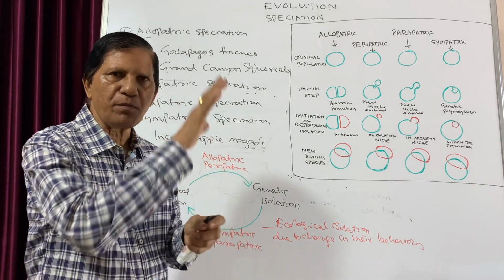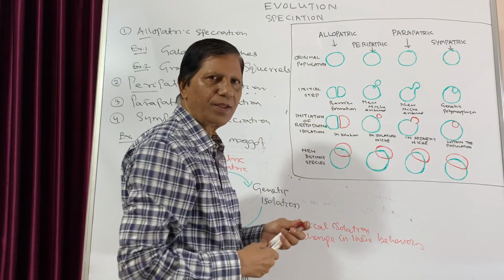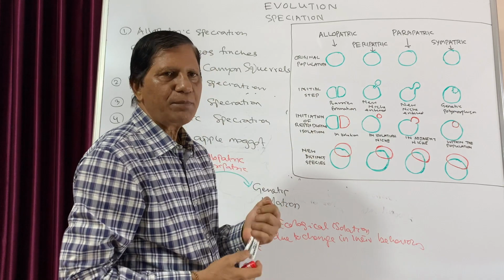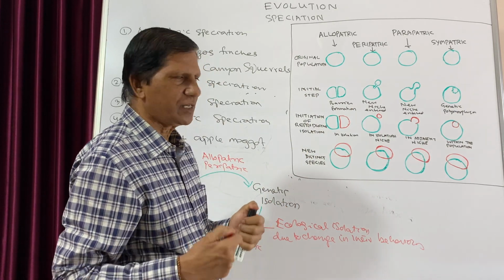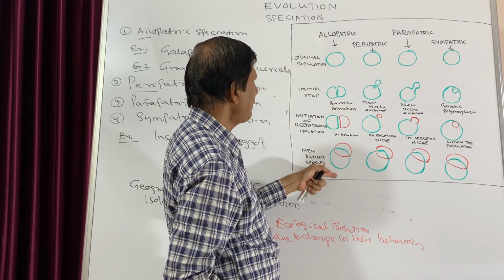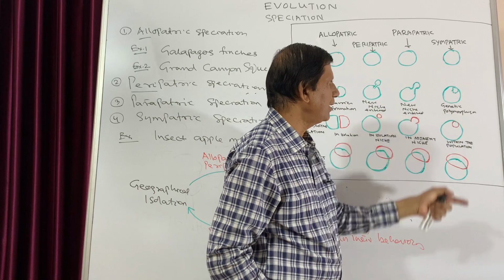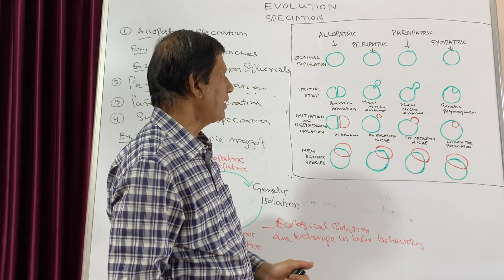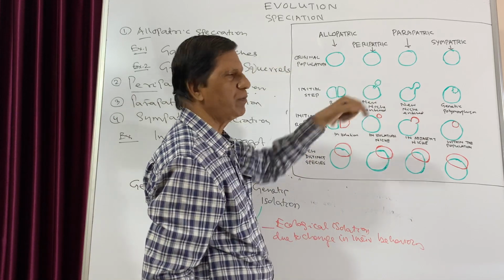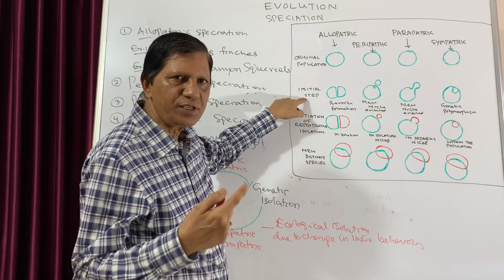Now if we summarize the entire thing, then you come to this one. Here previously I have drawn the diagram so that there will be no wastage of time. This line is coming under allopatric speciation, the second line peripatric, the third one parapatric, and the fourth one is sympatric. So in each case, this is the original population. Now in the second step, how the initial step is taking place.